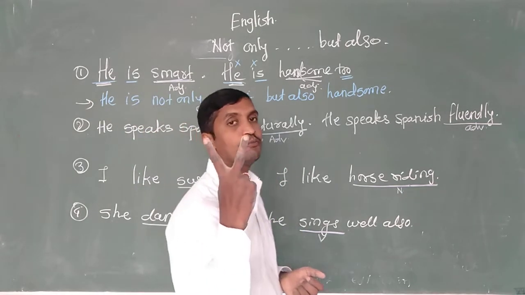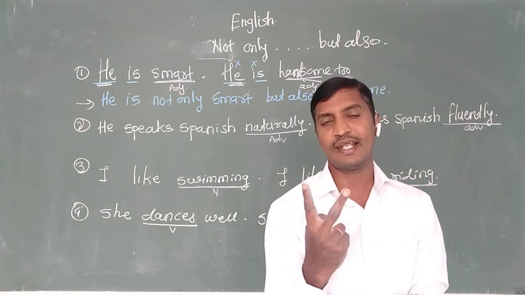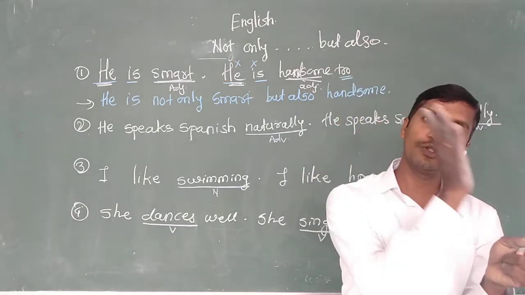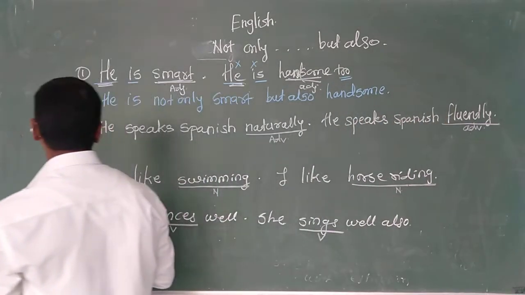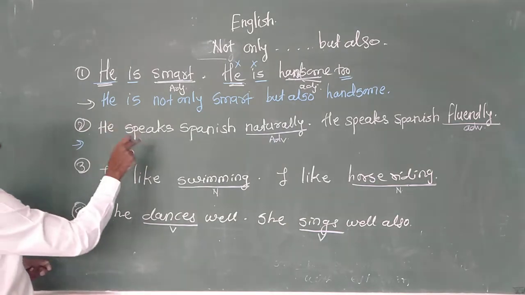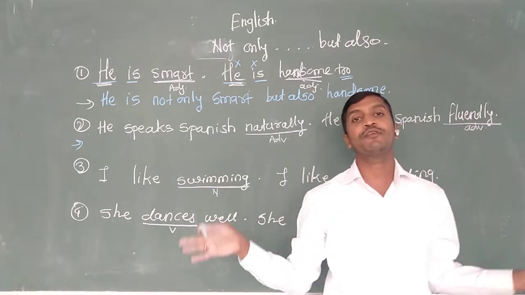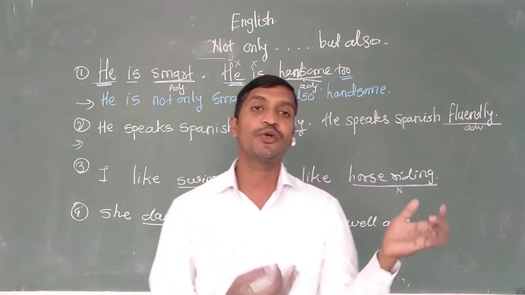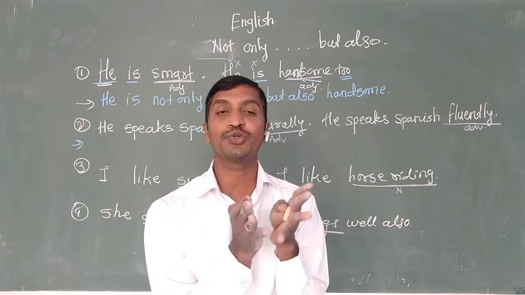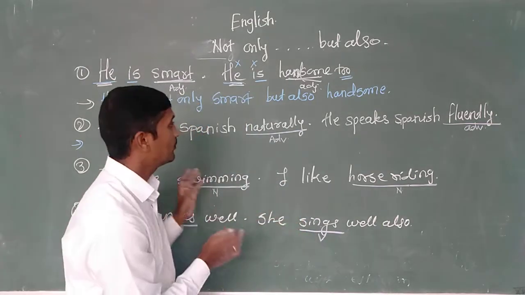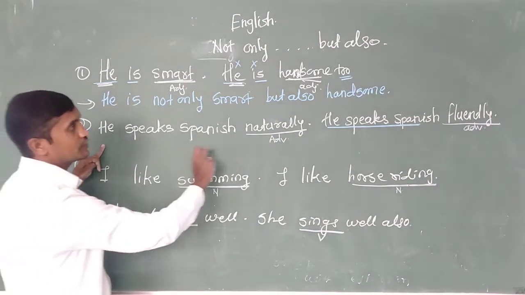Find out the two main important actions. It may be adjective, verb, adverb or noun or subject, object, etc. And before the first one use not only, before the second use but also. Finished. Okay? See, second thing here, he speaks Spanish naturally. He speaks Spanish fluently. Here adverbs are different. So simple it is that we are going to use not only but also with these two adverbs. We are going to connect these two adverbs using not only but also because this part, he speaks Spanish, is already written here. So this should be omitted.